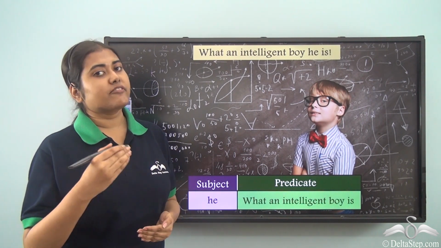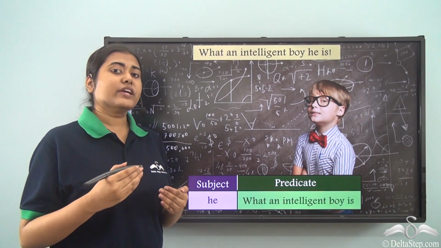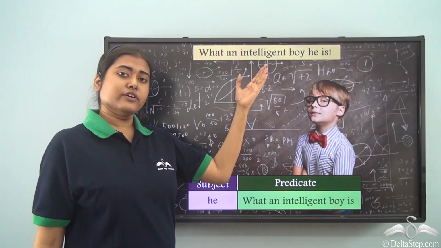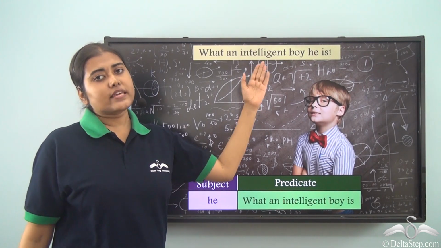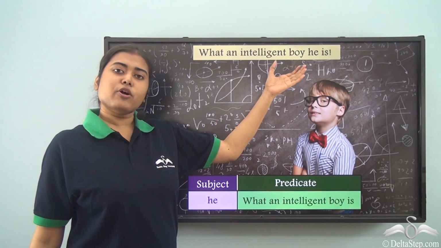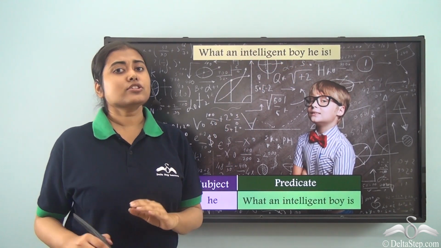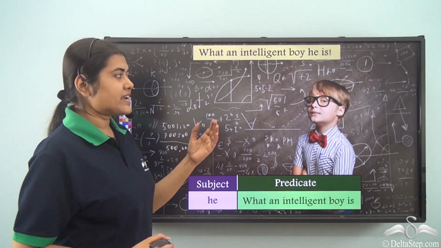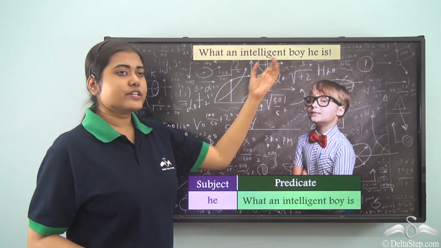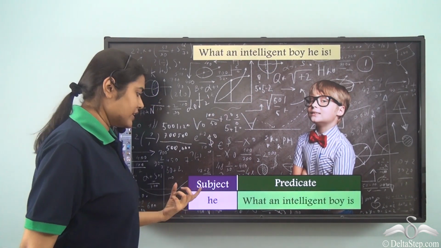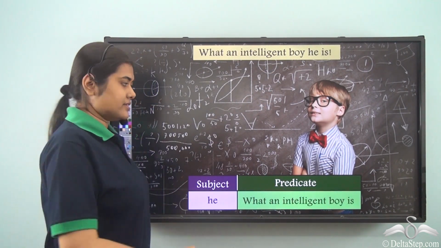If we place it after the verb, then we get something else. So, here too, he is what? In that case, we get the answer, an intelligent boy. So, boy is not the subject. But if I say, who is an intelligent boy? The answer is given by he. So, he becomes the subject of the sentence.